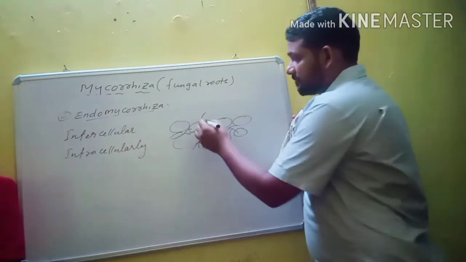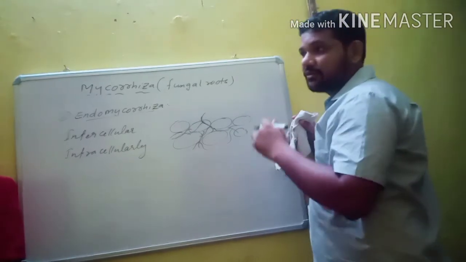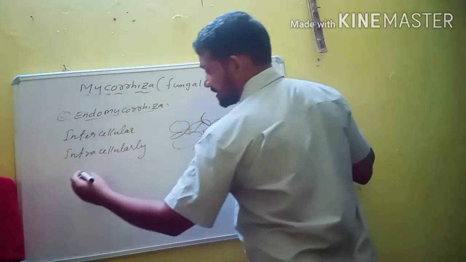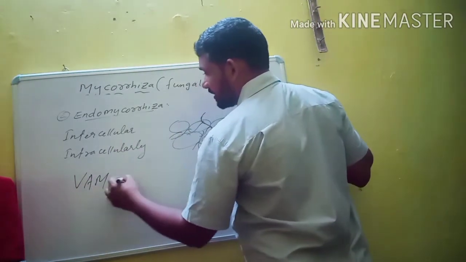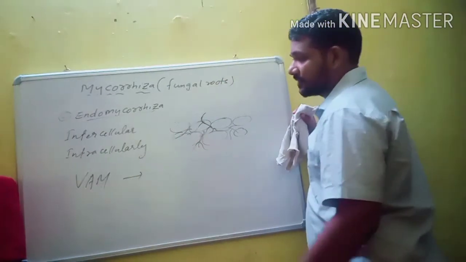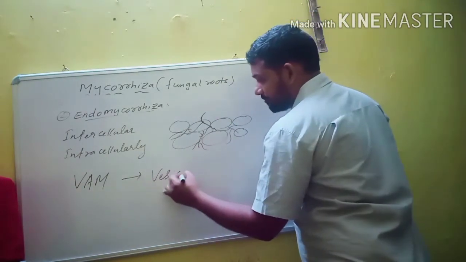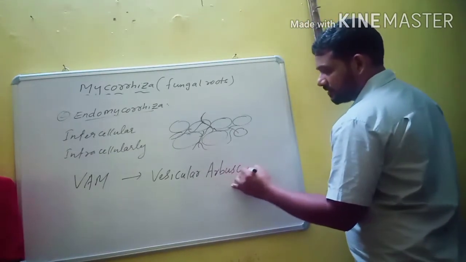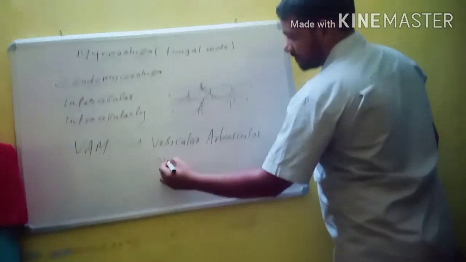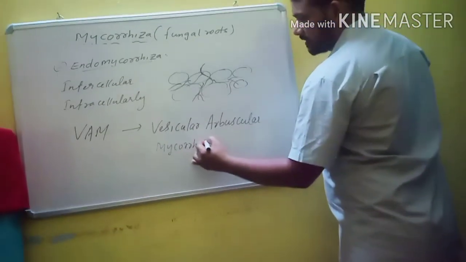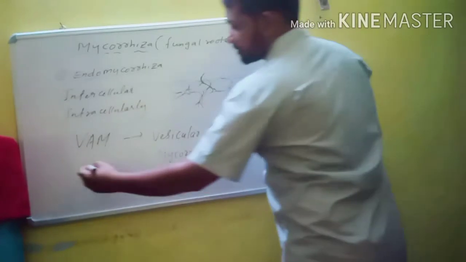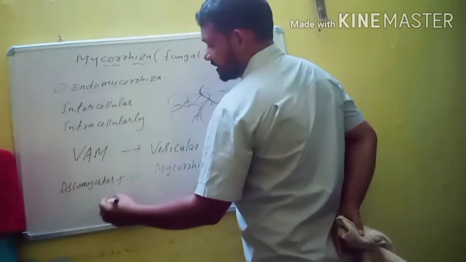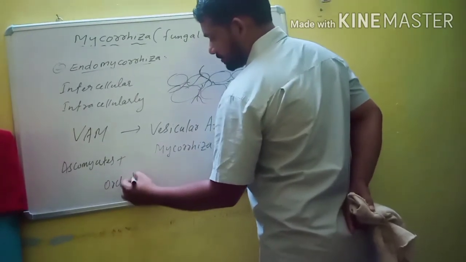So in this, the fungal hyphae enter into cortical cells without destroying them. And inside the cortex, the fungal hyphae produce vesicles. That's why endomycorrhiza is also known as VAM. What is VAM? The full form of VAM is vesicular arbuscular mycorrhiza. And in this, the fungal partner belongs to Ascomycetes. And usually the higher plants are orchid roots.